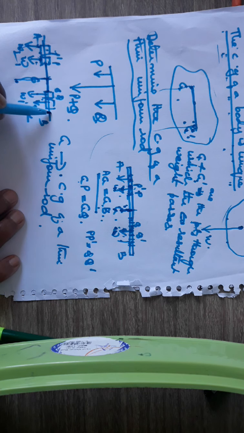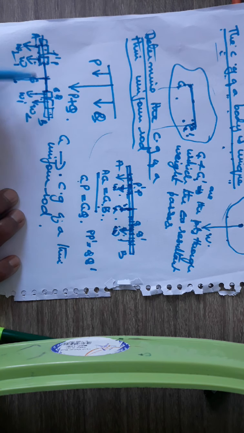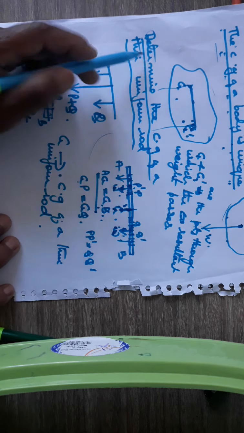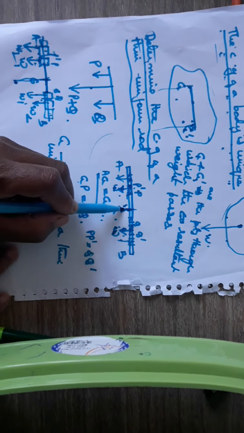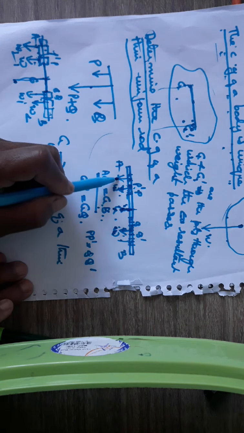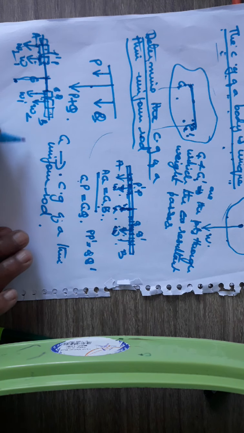So you continue to divide this rod into pairs of such equal infinitesimal lengths, and you will see that the resultant of all of those will act at G, the middle point. Hence, the center of gravity of a thin uniform rod is at the center, or at the midpoint of the rod AB. So this completes the explanation.